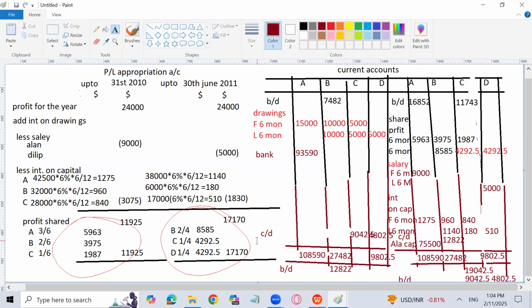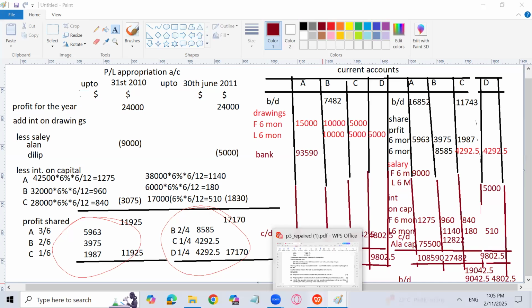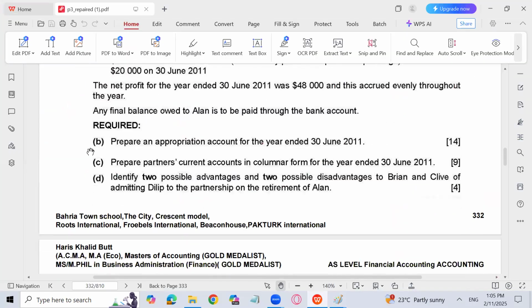Both of these things will not be a part of the question because we have to cover this question in 25. It's 30 minutes, and it's a 25 marks question. But this question carries 50 marks. That's why it is a little lengthy. The current account point might not come in the paper because it has come only once in the past paper, but it is available in the book. That's why I have solved this question for you. So this is how we are done with this question.